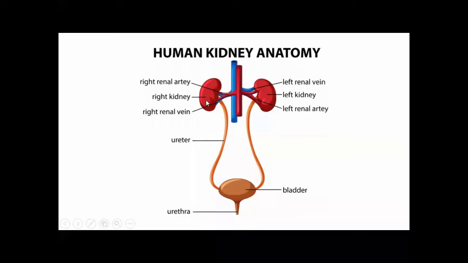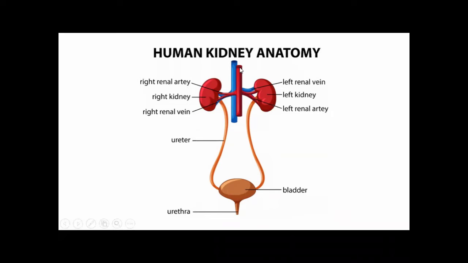Now come to the first part of the human excretory system, which is the kidney. You can see, kidneys are bean-shaped structures. These are reddish brown in color, located at each side of the vertebral column in the abdominal cavity. Their function is to filter the blood. Blood containing waste substances enters the kidney through the renal artery. Yes, you can see this is the renal artery.